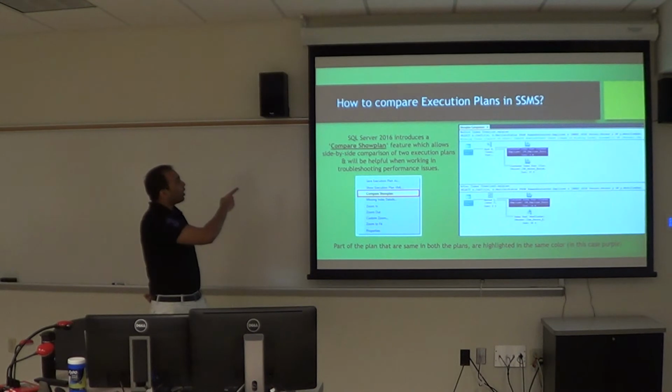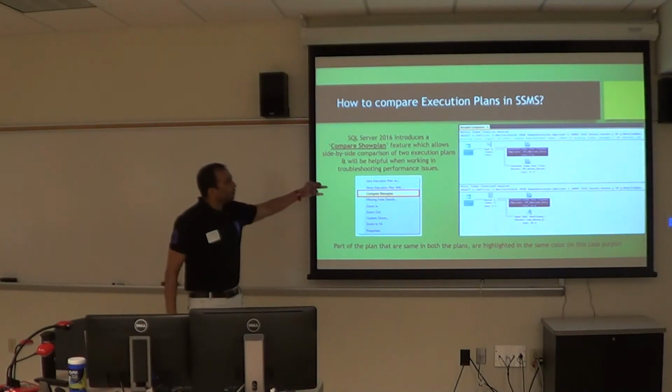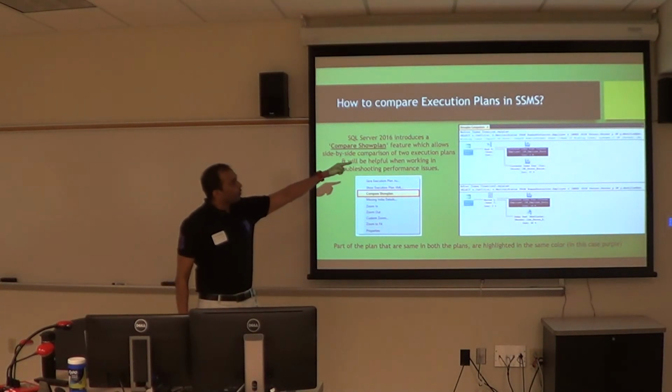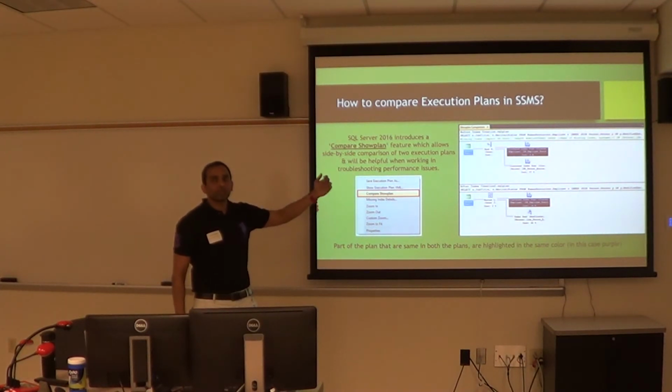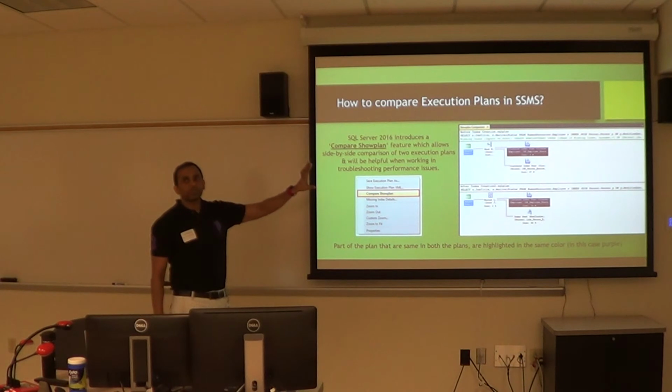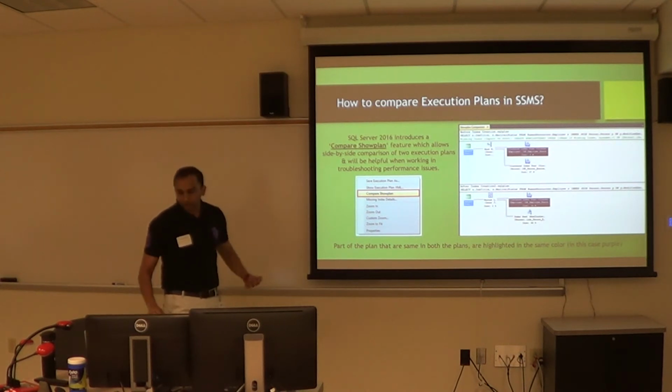You have a new Compare Showplan feature out here, and you can see I have a small execution plan, but it now highlights in purple the operators which have not changed. I can as well do the opposite and say, highlight the ones which have changed. So out of the box it gives us this comparison.